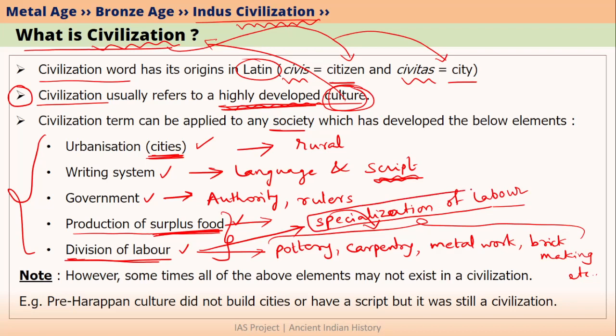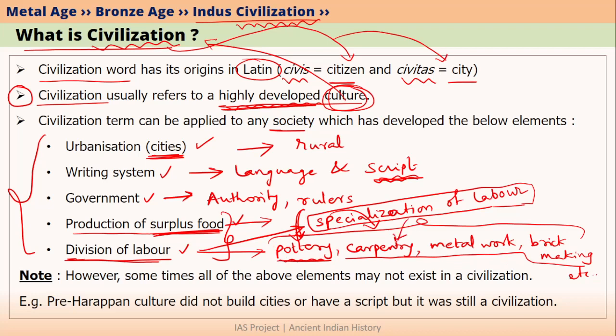Specialization of labor basically means that people will do those occupations where they are specialized. For example, a potter's specialization is in making pottery. A potter's specialization is not in carpentry, metalwork, brick making or any other activities. That is why he is the most efficient when he is making pots. For this reason, he will make pots only.